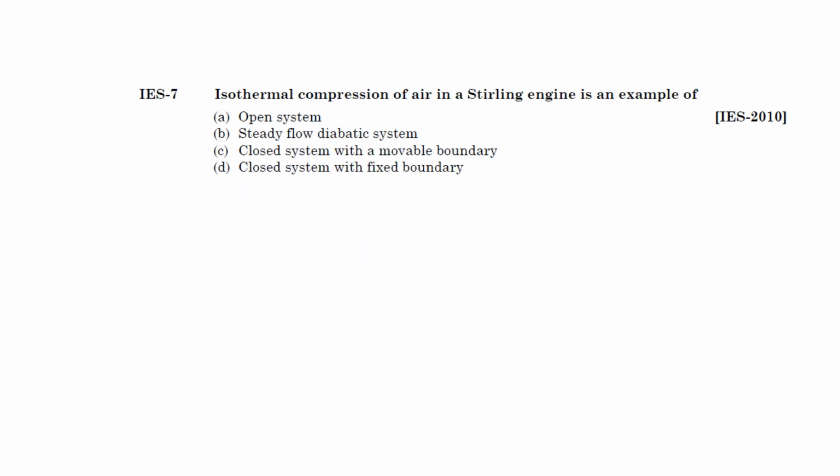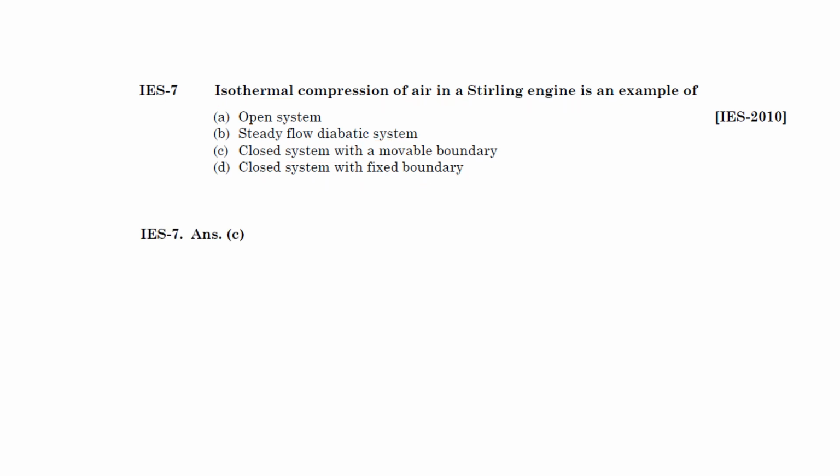Next question, isothermal compression of air in a Stirling engine is an example of open system, steady flow adiabatic system, closed system with a movable boundary, closed system with fixed boundary. So this is actually C, closed system with a movable boundary. Okay, so it's a closed system with a movable boundary.